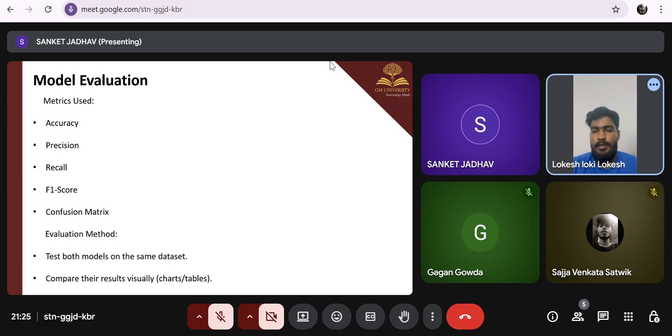Model evaluation. Here, to check how well the models perform, we used metrics like accuracy, precision, recall, F1 score, and a confusion matrix. We tested both models on the same dataset and then compared the results visually using charts and tables.